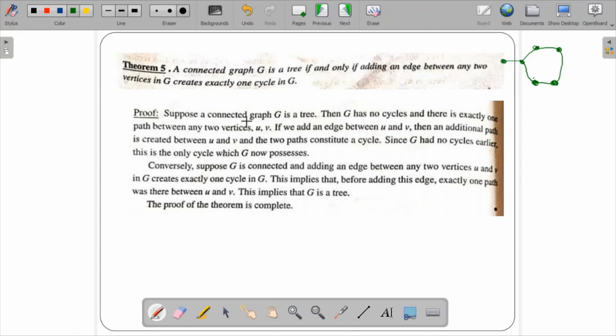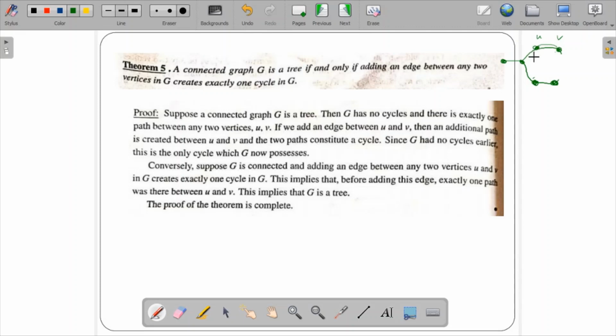Same thing he has explained over here. Suppose a connected graph is a tree. If it was a tree, it is a connected graph and there would be no cycle; this is the figure. Then G has no cycle and there is exactly one path between two vertices U and V. For example, let these be U and V. There is exactly one path between U and V, and the two paths constitute a cycle. If I build one more path over here, then it creates a cycle. Since G had no cycle earlier, this is the only cycle which G now possesses.